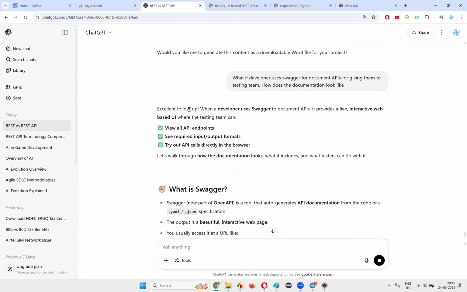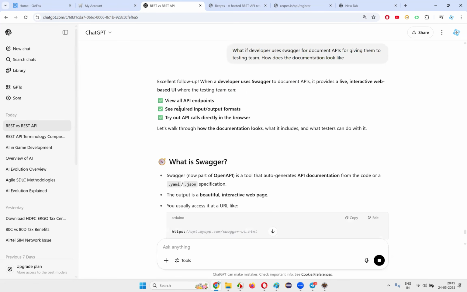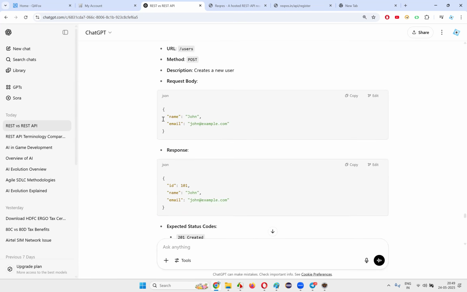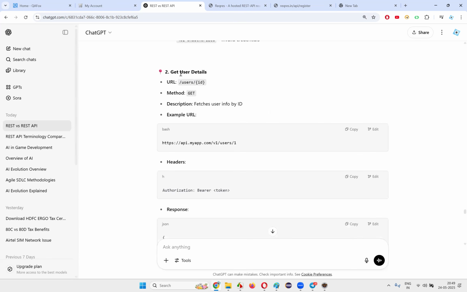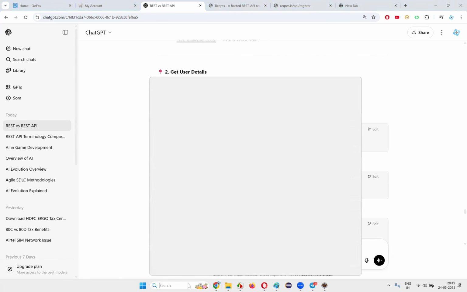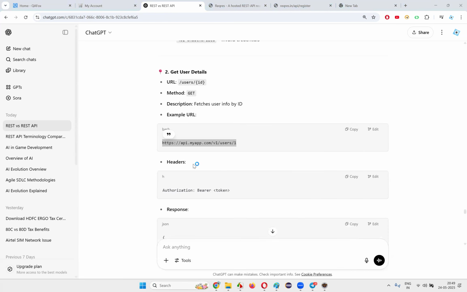When a developer uses Swagger to document it, it provides a live interactive web-based UI where the testing team can view all the API endpoints, see required input and output formats, and try out API calls directly in the browser itself. From the browser itself, we can make the API calls also. So much sophistication. In the case of a Word document, you have to copy this API request, and for example, if I have to take this from the Word document, I need to copy this and open the Postman tool.